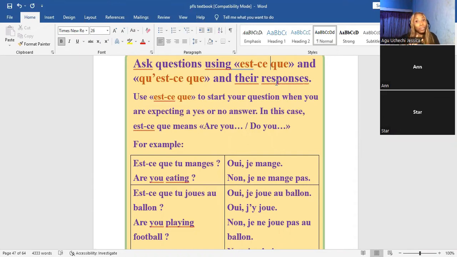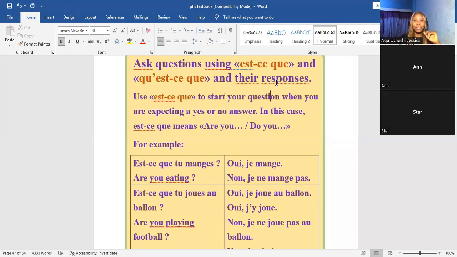And when you're saying no, of course, we just saw how to convert a positive sentence into a negative sentence. So we can easily look for the verb. What's the verb there? Manger, the verb mange. In that sentence, oui, je mange, mange is the verb. It comes immediately after the subject of the sentence, which is je, I. So you put your ne pas surrounding the mange. So there we have non, je ne mange pas. You see? Non, je ne mange pas.